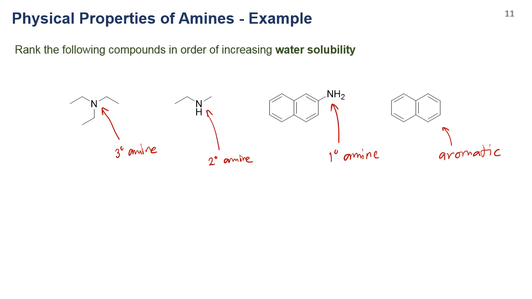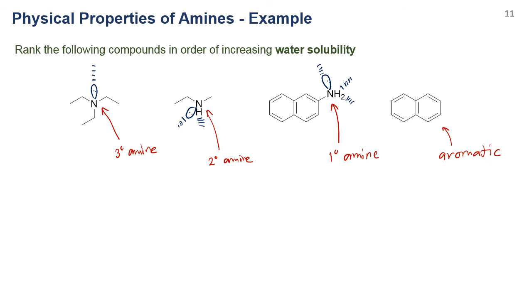For water solubility, you need to see if they can form hydrogen bonding with water. For tertiary amine, you have a lone pair here that can form hydrogen bonding with water. For secondary amine, you have a lone pair that can form hydrogen bonding with water, as well as the NH. For primary amine, same, you have the lone pair as well as two hydrogens that can form hydrogen bonding with water. And for the aromatic system, there are no groups that can form hydrogen bonding with water.